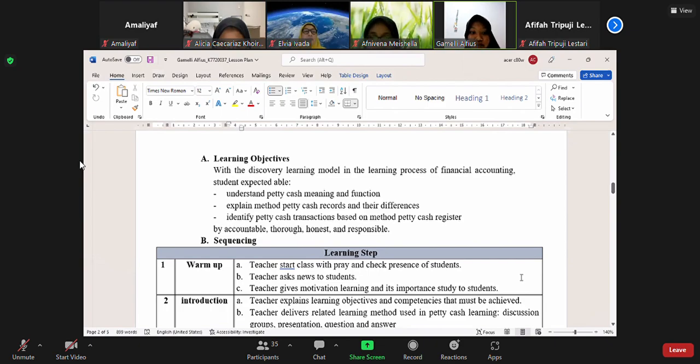With the discovery learning model in the learning process of financial accounting, students are expected to understand petty cash, its meaning and function, and explain the methods of petty cash, recording and their differences, and then identify petty cash transactions based on the method, recorded accountably, thoroughly, honestly, and responsibly.